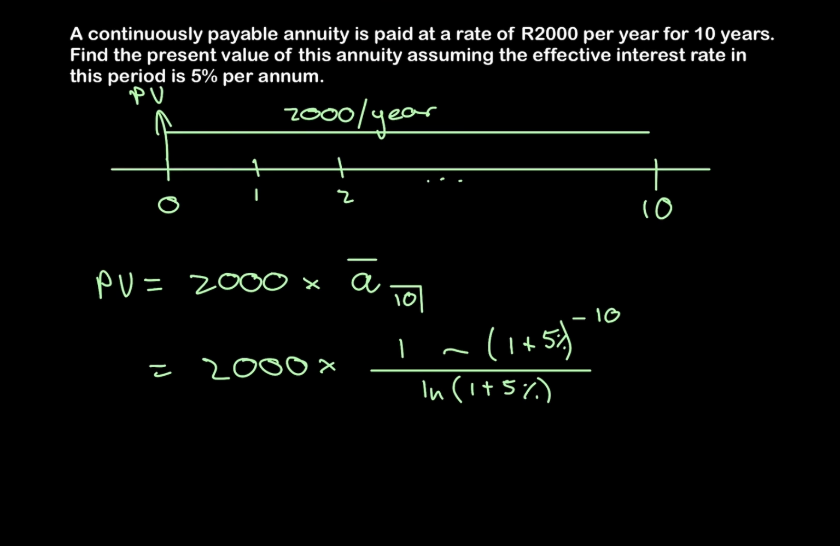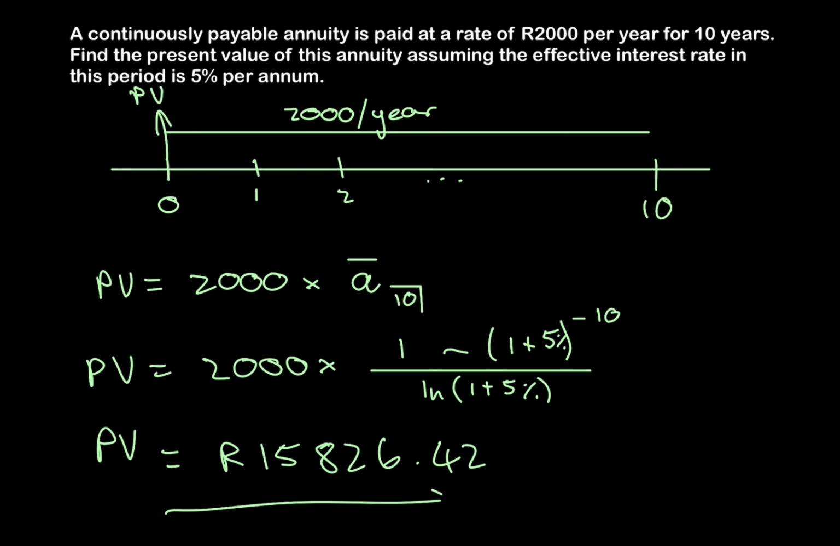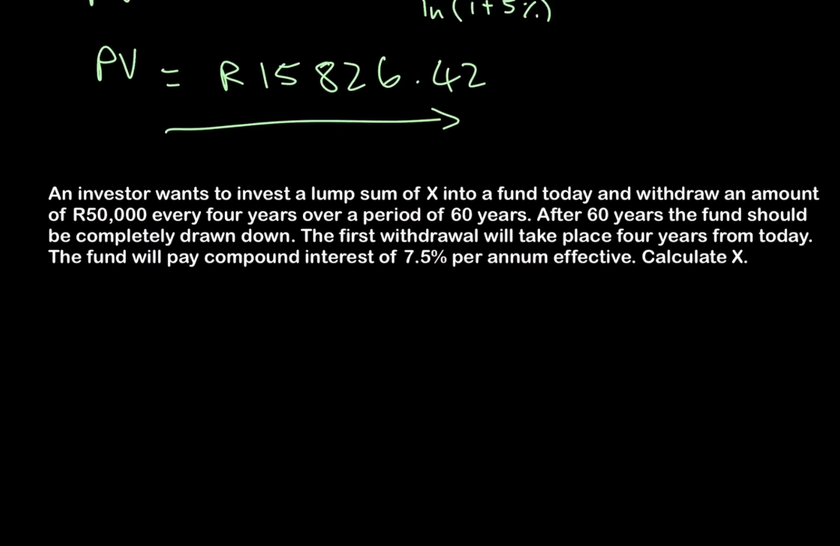Okay, now if you punch this whole line into your calculator, you should get that the present value is equal to 15,826 Rand and 42 cents. Now also note once again that this is a rounded number because it's a Rand value. Okay, so let's move on to the final example.